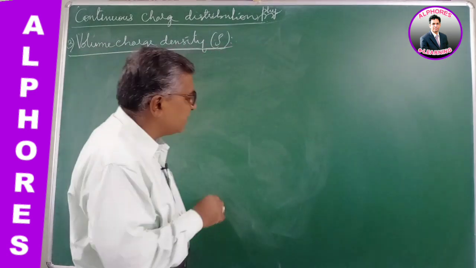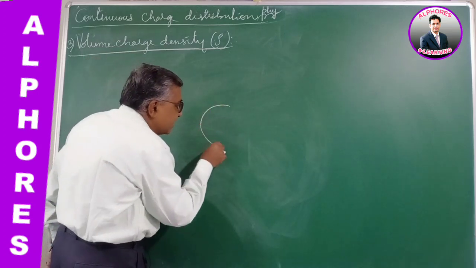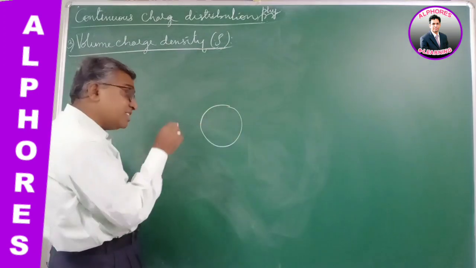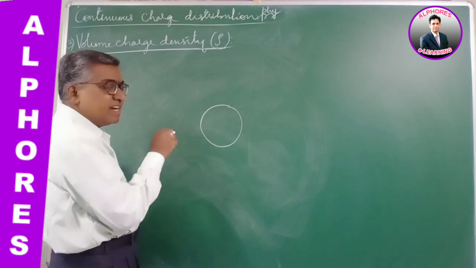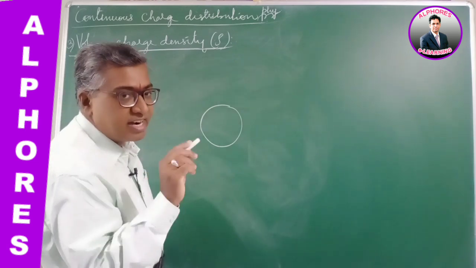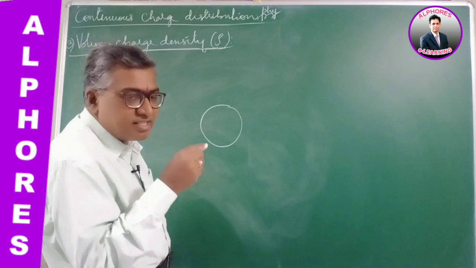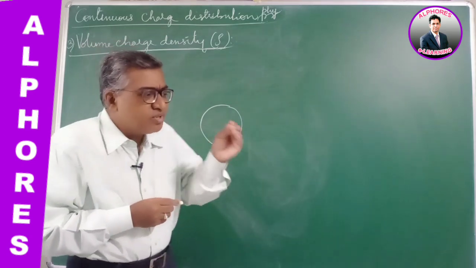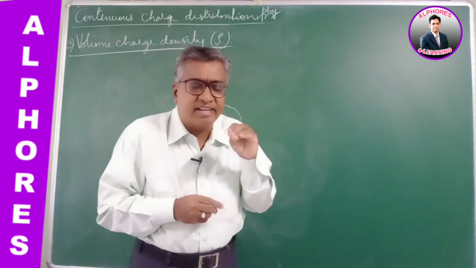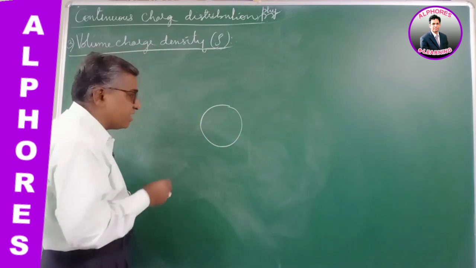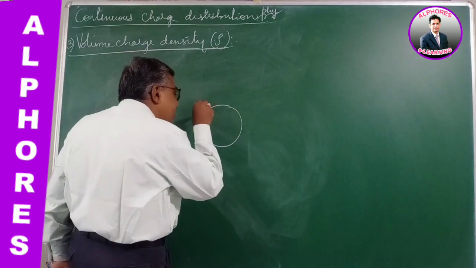An example is a non-conducting solid sphere. There is a solid sphere, non-conducting, dielectric, insulating. These are the terms being used: an insulating solid sphere, non-conducting solid sphere, dielectric solid sphere, where charge is spread even inside.